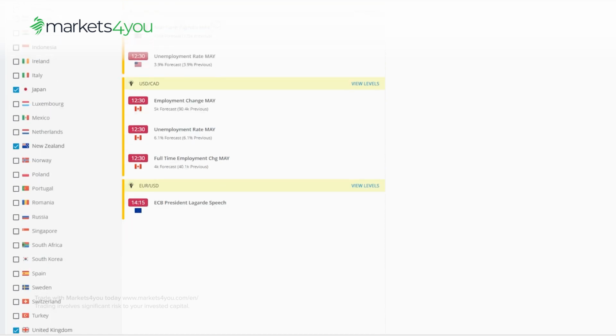On Friday, as usual, we'll have employment data from Canada, including employment change and unemployment rate. We'll also have employment data from the US, with the main event being the non-farm payrolls, forecasted at 151K compared to the previous 175K, along with the unemployment rate, which is forecasted to remain unchanged at 3.9%. Additionally, ECB President Lagarde will speak.